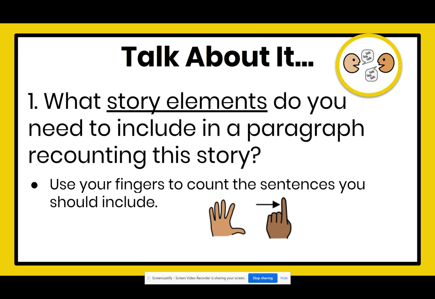Now that you have thought about it, talk about it. With a family member or a friend, talk about this question. What story elements do you need to include in a paragraph recounting this story? Remember, you will need things like the central message or the lesson and things about the beginning, middle, and end. Use your fingers to count the sentences you should include. Pause the video now and talk with somebody at home.